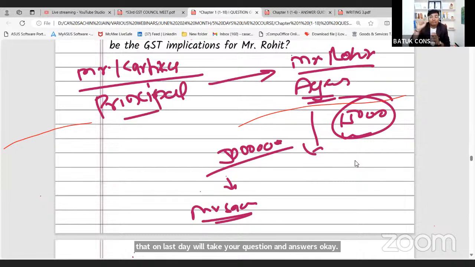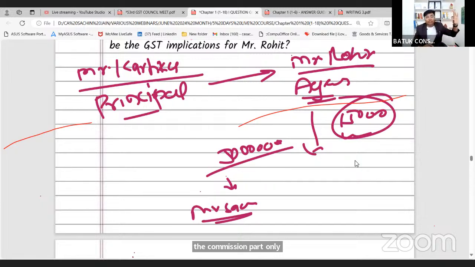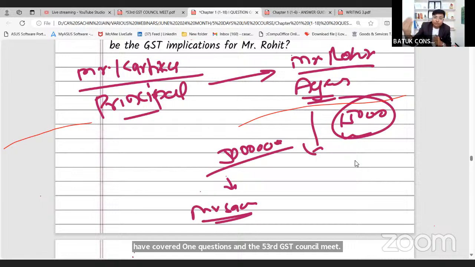Yes, GST will be applicable on that 15,000 only when the agent does not handle or hold any stock on behalf of the principal. In that case, GST will be applicable on the commission part only. No GST will be applicable on the complete goods. So we have covered 20 questions of the 53rd GST Council meet. I suppose today we will discuss only this much. We will continue from tomorrow's session.